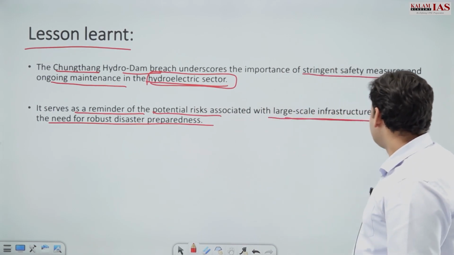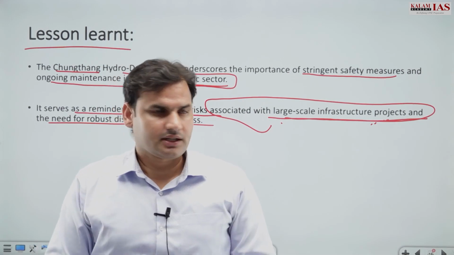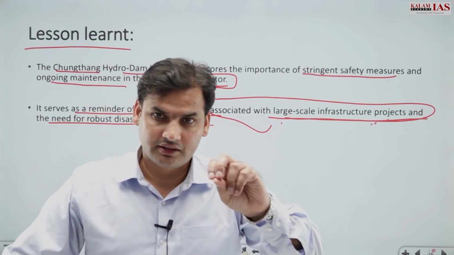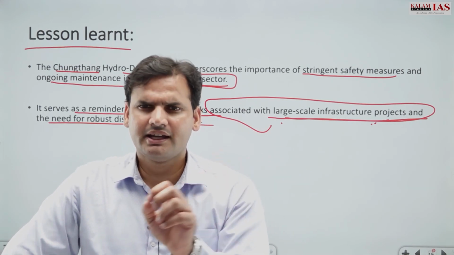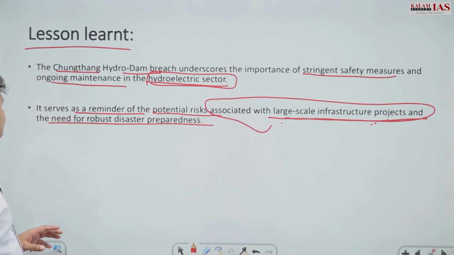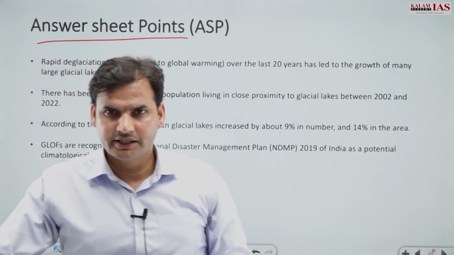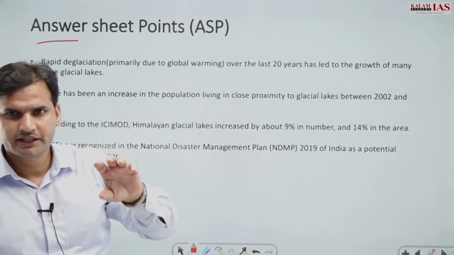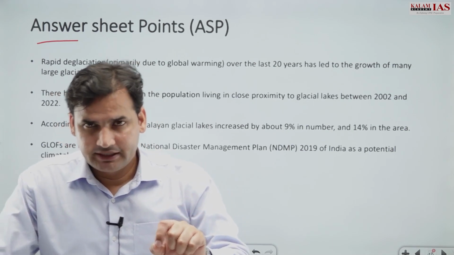In fact, this was asked in UPSC mains, right? That large scale infrastructure projects often attract controversy. There are many issues like rehabilitation of the local population, right? It is one of them. So what are the ASP or the answer sheet points? These are those points which must come into your answer to put things into perspective.